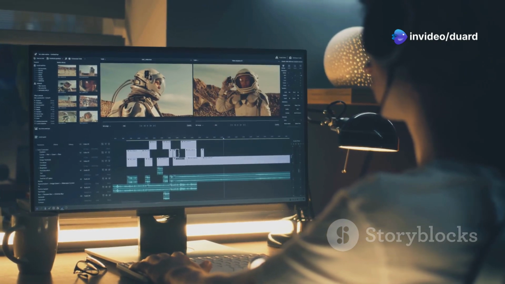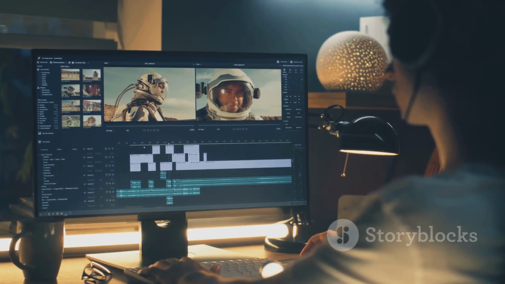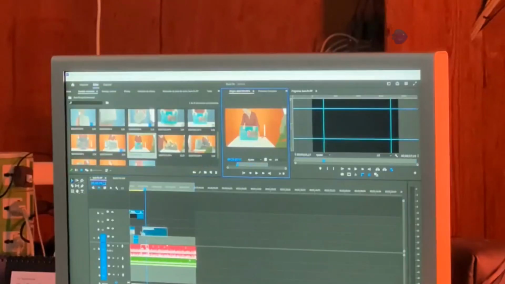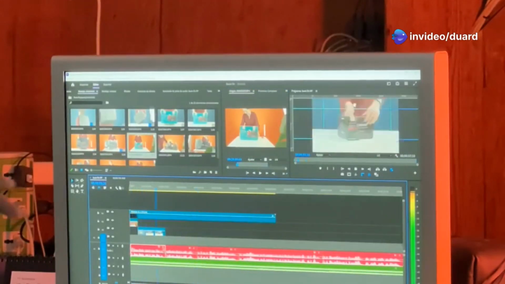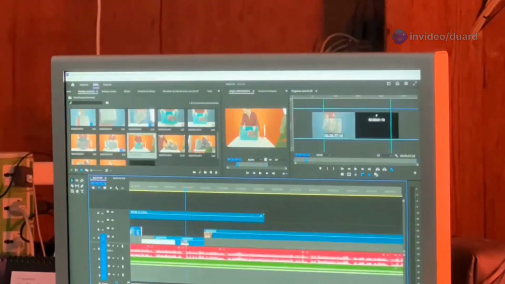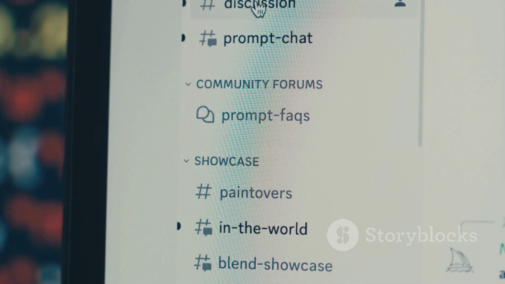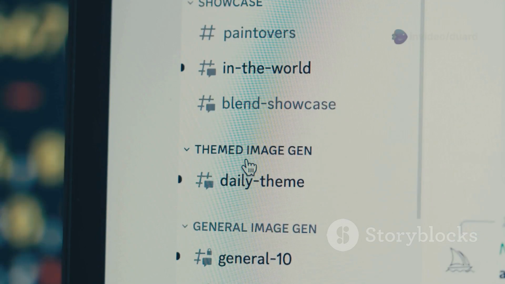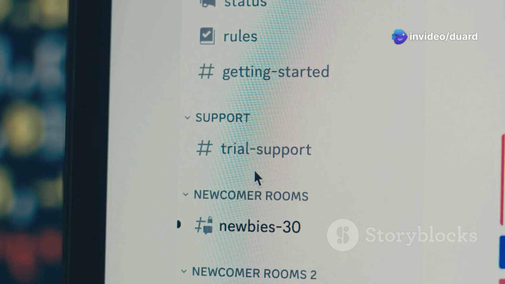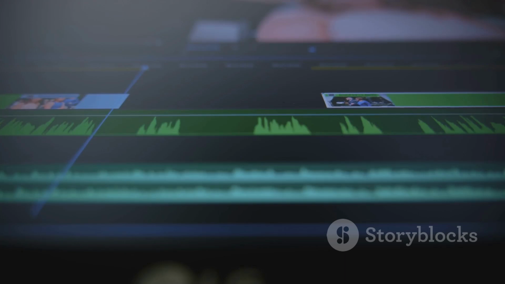Just highlight the words you want to remove or change, and Descript instantly updates your video or audio. No more hunting through confusing waveforms or endless timelines. Made a mistake or want to tighten up your message? Just delete the sentence or phrase in the transcript and it disappears from your final project. It's that simple. One of the most powerful tools is the Remove Filler Words feature. With a single click, you can automatically clean up every distracting or awkward pause, making your content sound polished and professional in seconds. But it doesn't stop there.